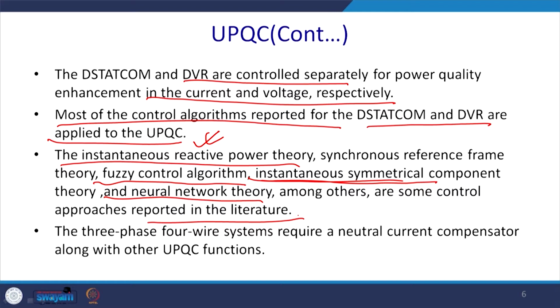The 3-phase 4-wire system requires a neutral current compensator along with the UPQC to function. So we require extra switches in the D-STATCOM, an extra leg rather. Now, this is the classification of the UPQC.